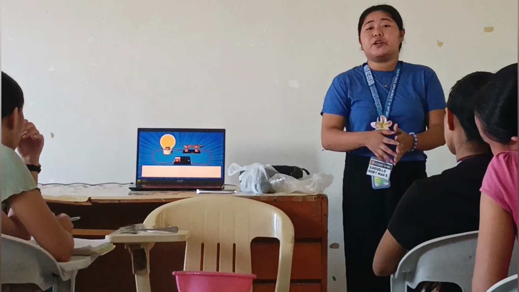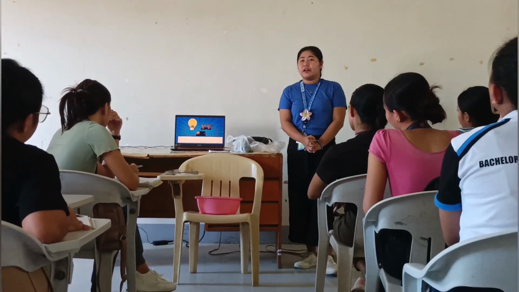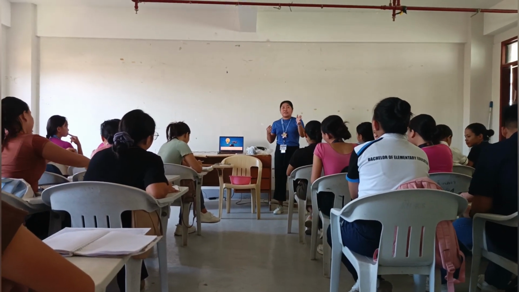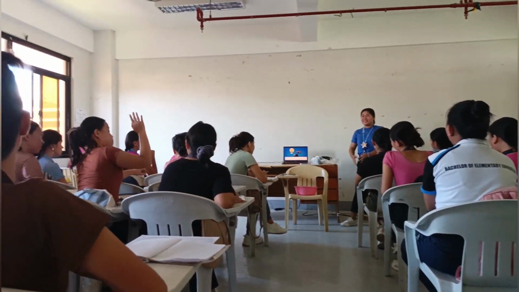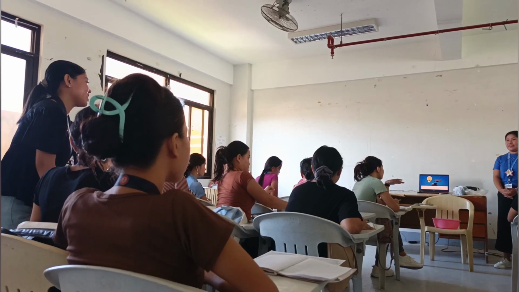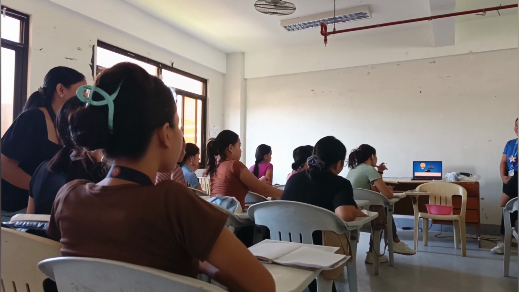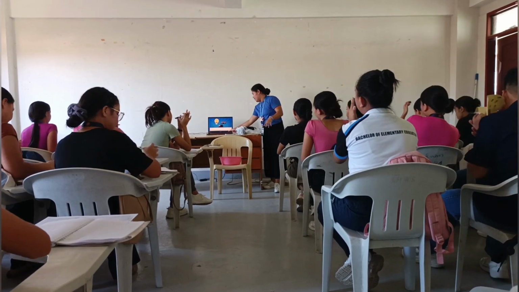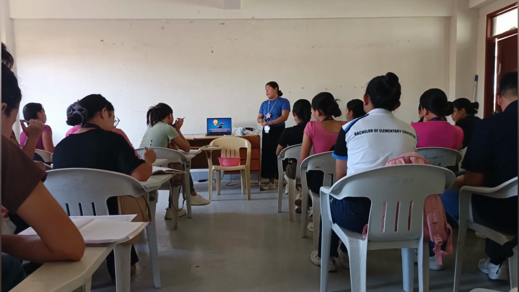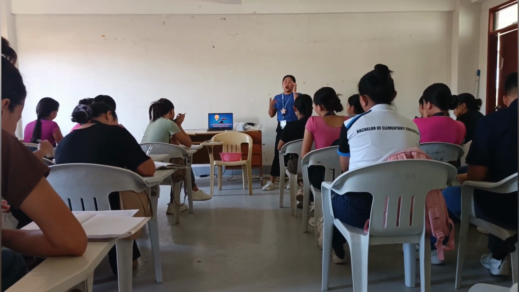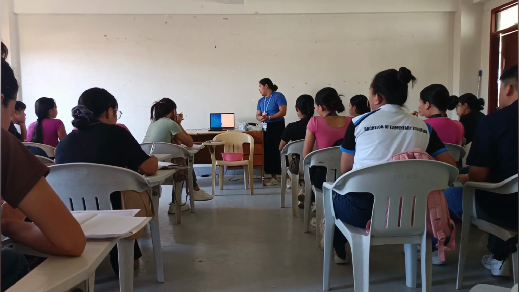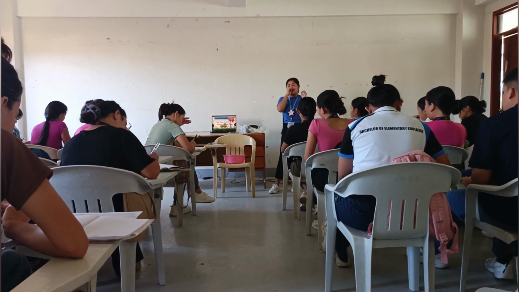Okay, so what did we observe, class? What happened to the bulb when it's connected with the wire to the battery? Yes, Jane. The bulb lights up because of the electricity in the circuit. Yes, very good. Let's give Jane 3 claps. So the bulb lights up because the electricity flows through the circuit. And this is what we call current electricity.